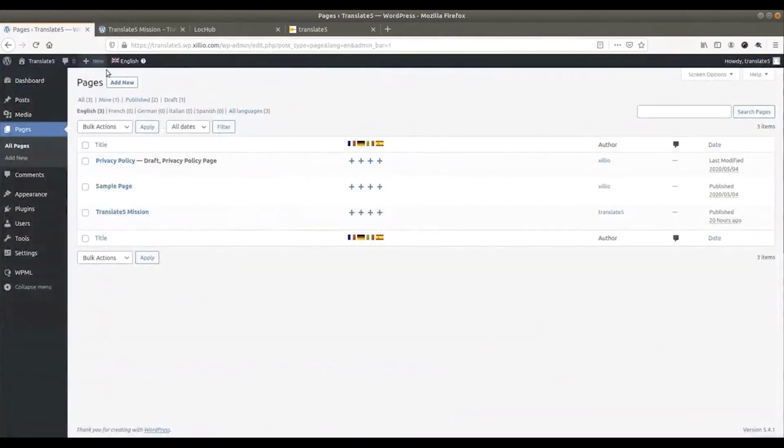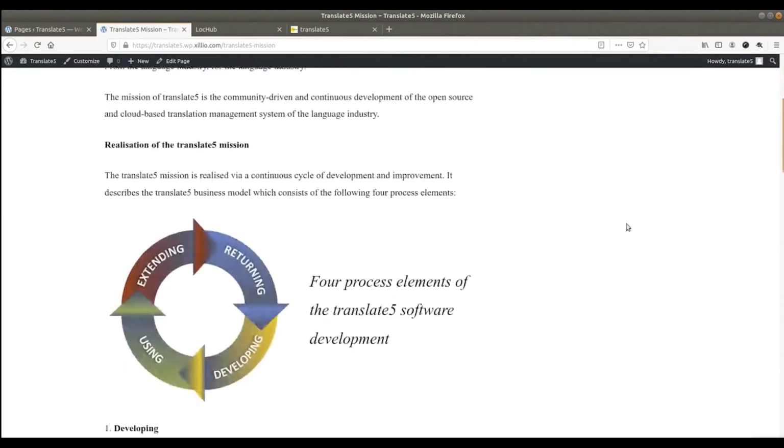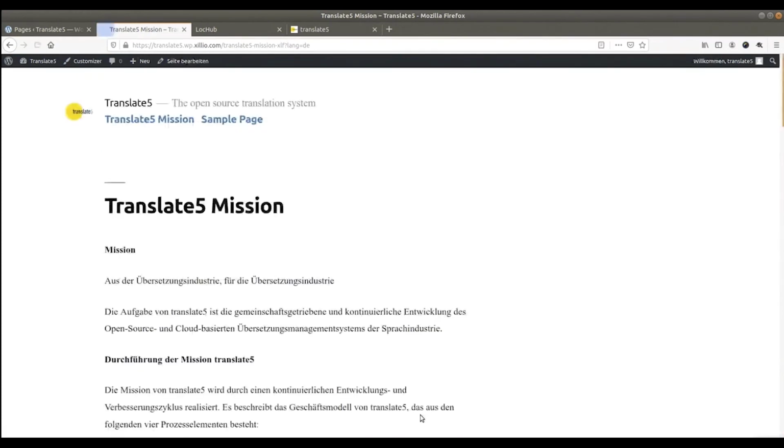When I refresh the page again, you can see that the text has been translated into German by hovering over this pencil icon. Here you can see the English version of the page. When we scroll down, you see that the option to switch to the German page is available.